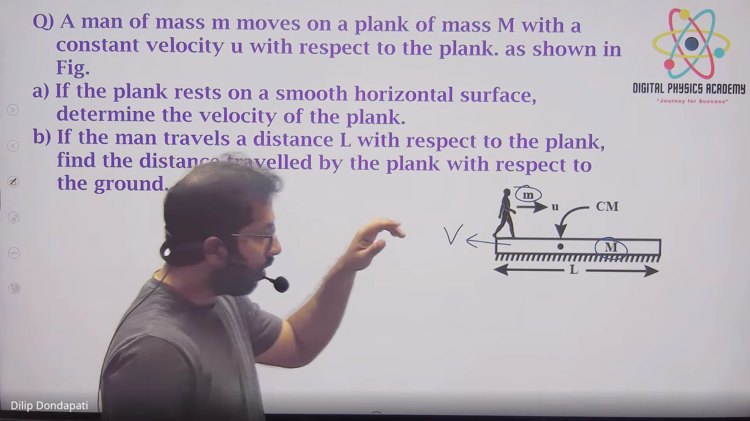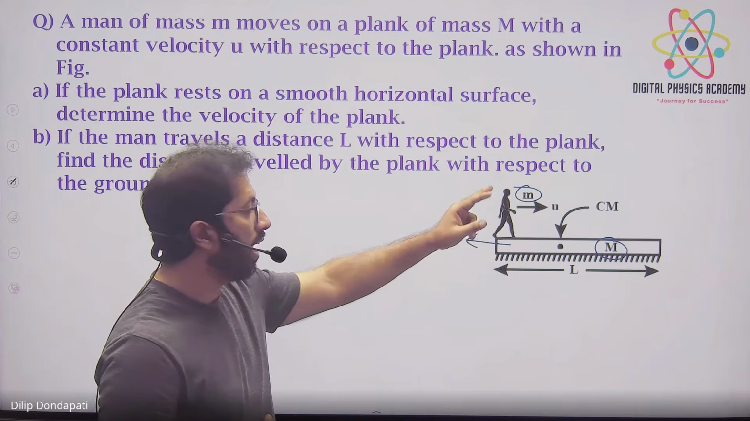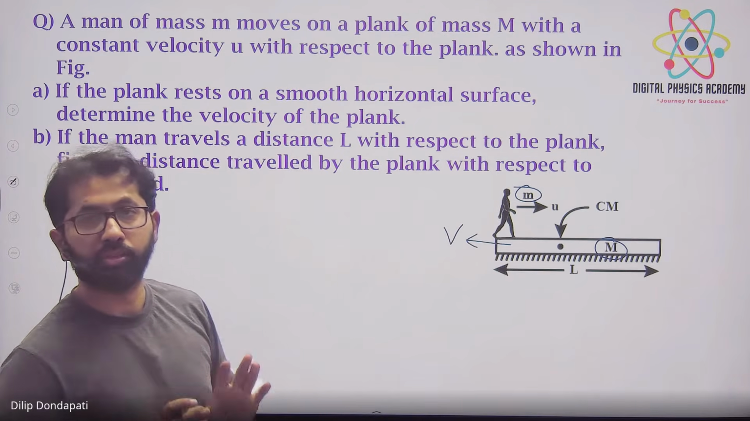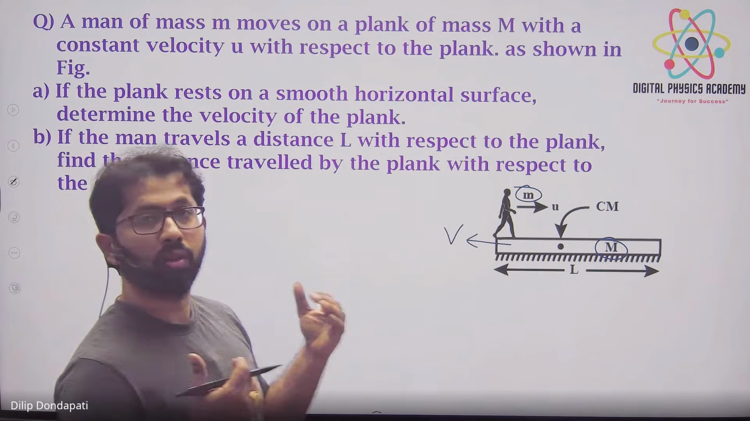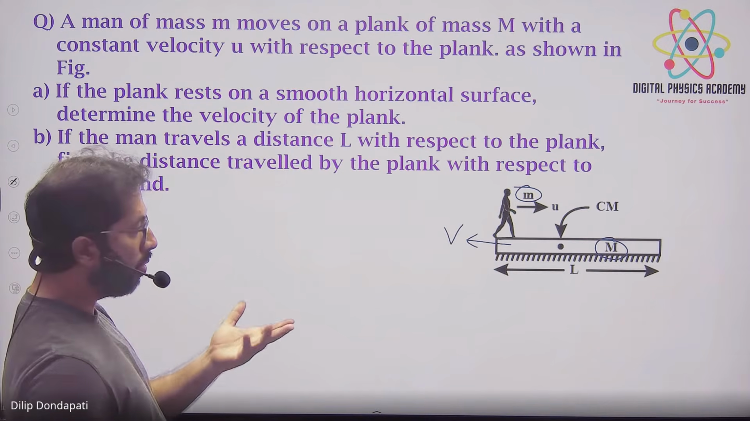Because the man is walking, he is applying a force on the plank, and at the same instant the plank is also applying a force on him. So there is no net force, and we can apply conservation of momentum, but with respect to the ground. So initial momentum is always equal to final momentum.